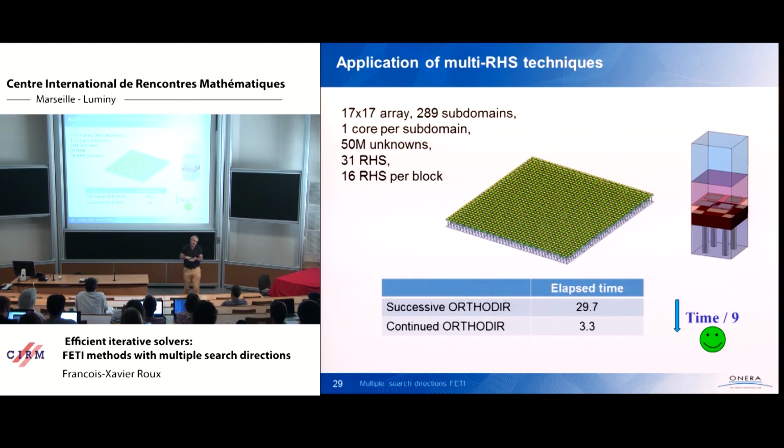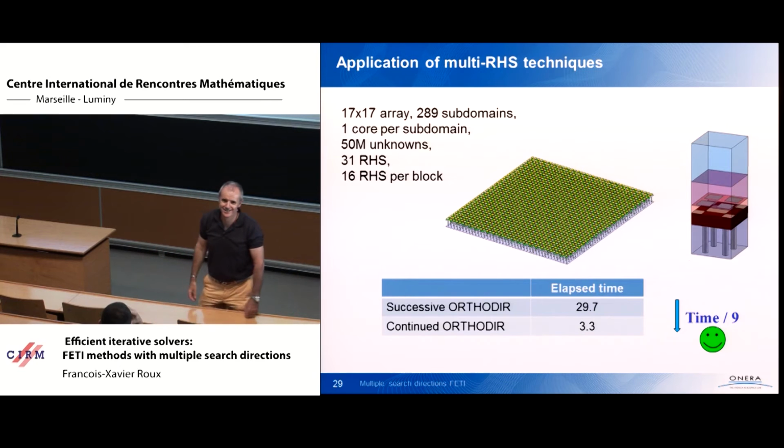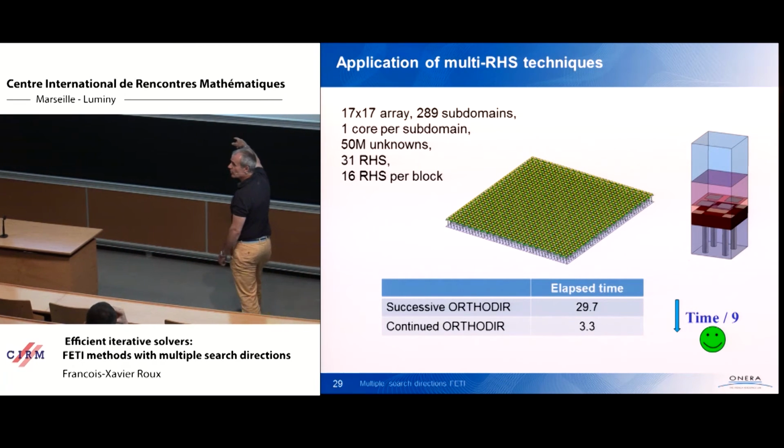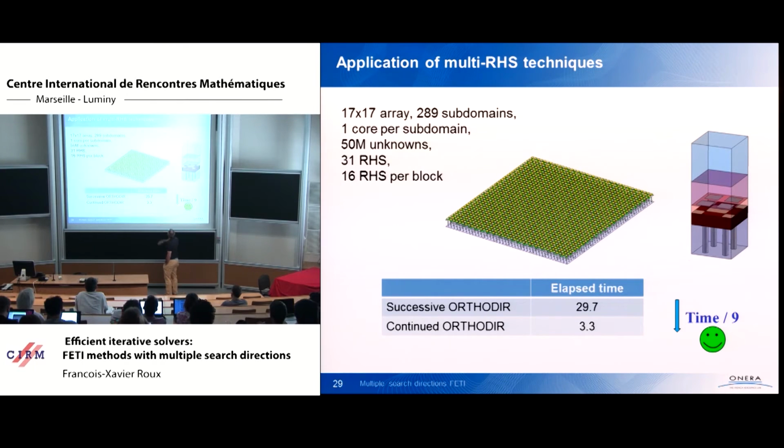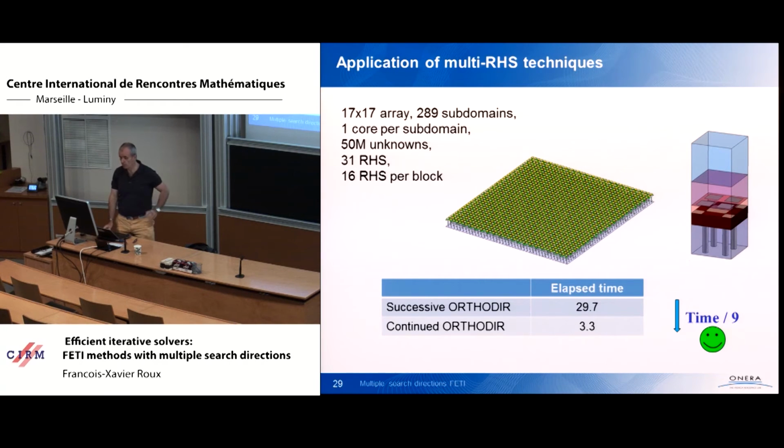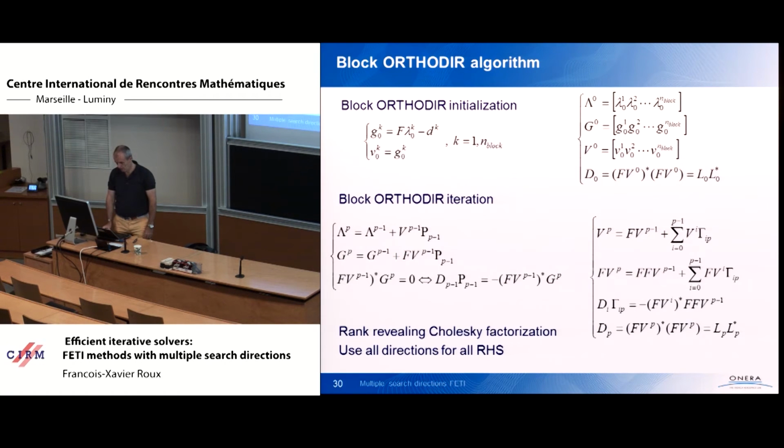We didn't compute that; you just multiply by 31 the time for solving one. And the time for solving with the continued orthodir is divided by 9. So it is just numerical. There is nothing to do with parallelization here. It is the same method. It is just thanks to the continuation method.